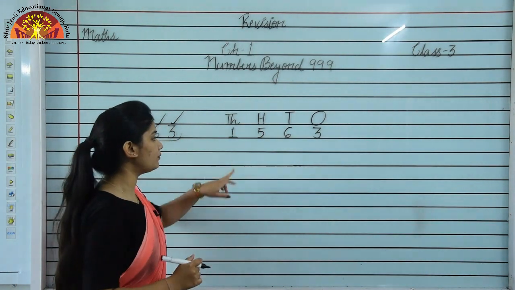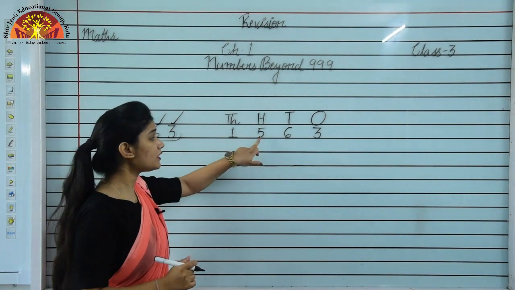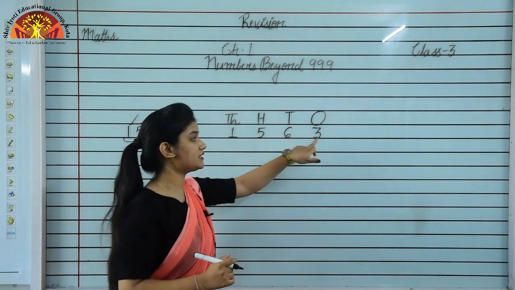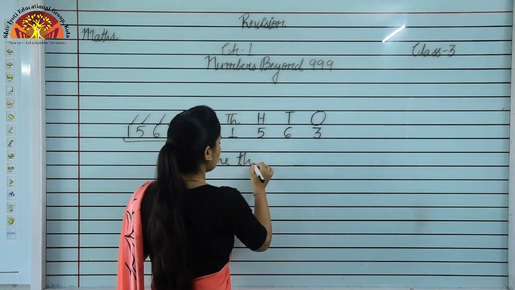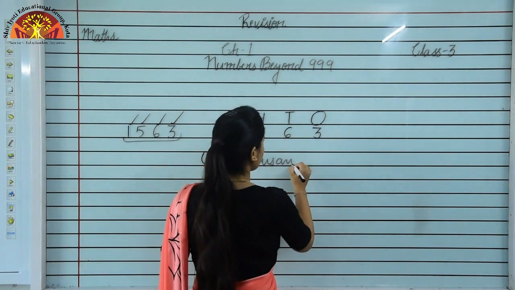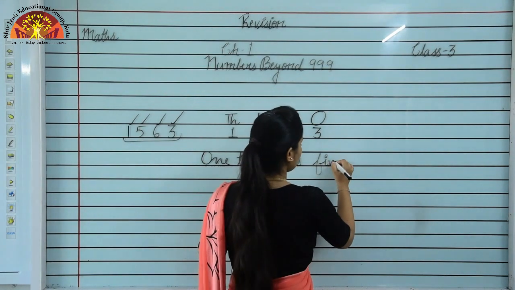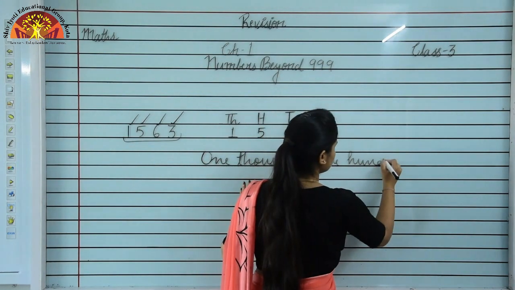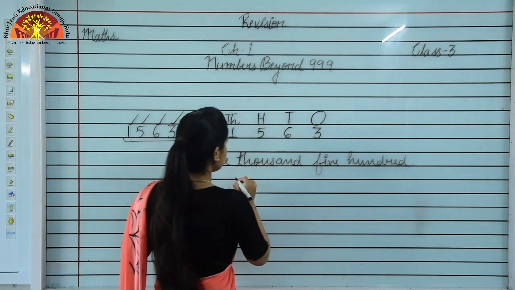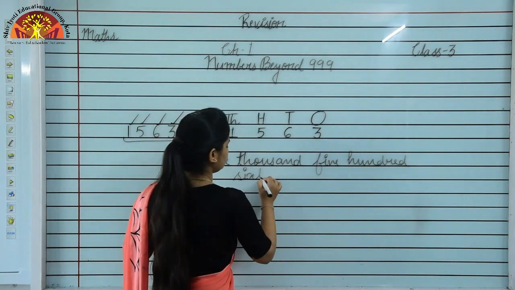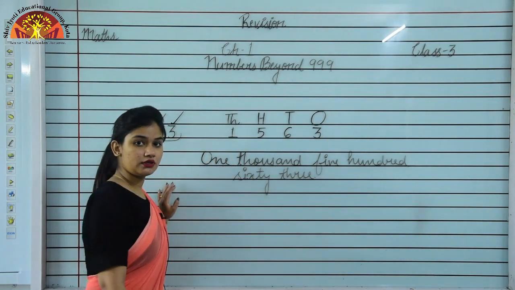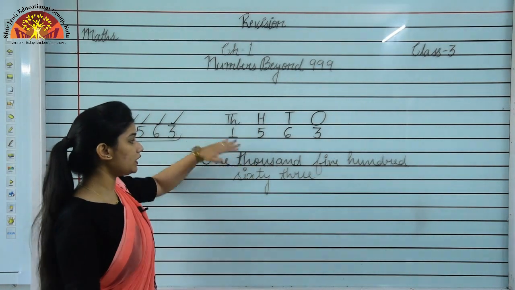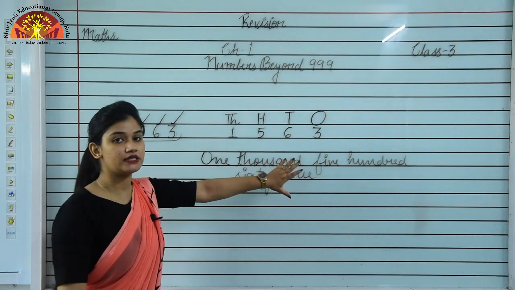Now we'll read this number, 1563. What is the number? The number is 1563. Understood students? So in this way you can read a number, you can write a number.